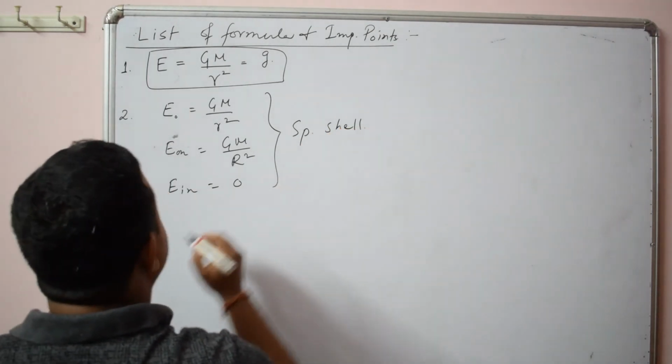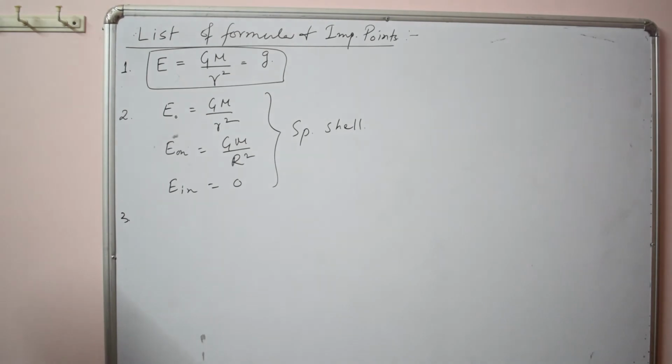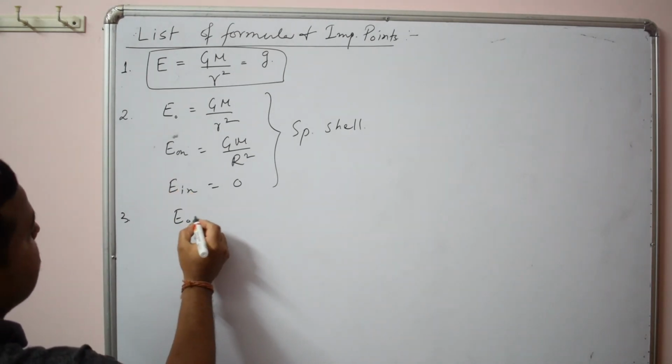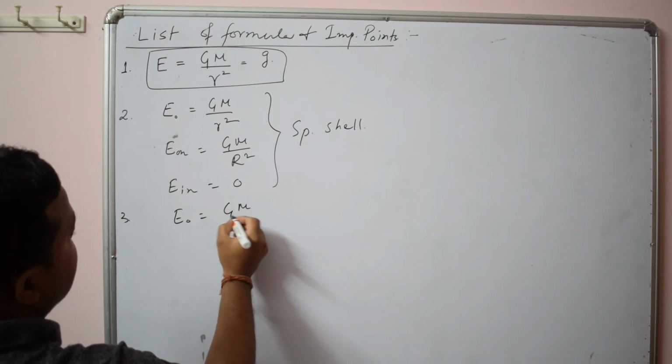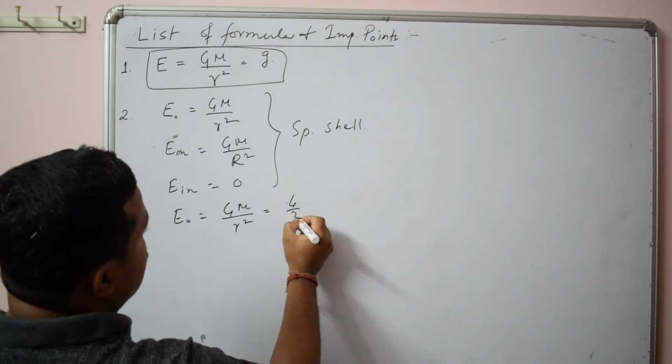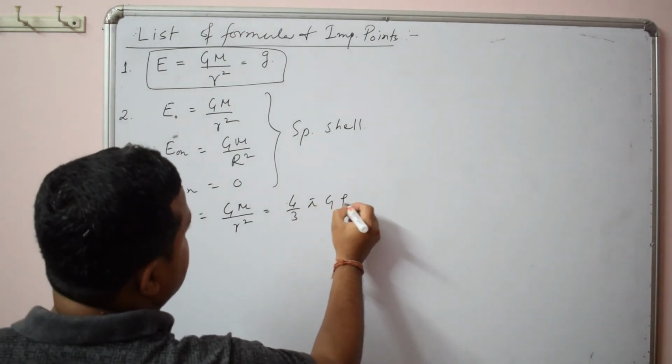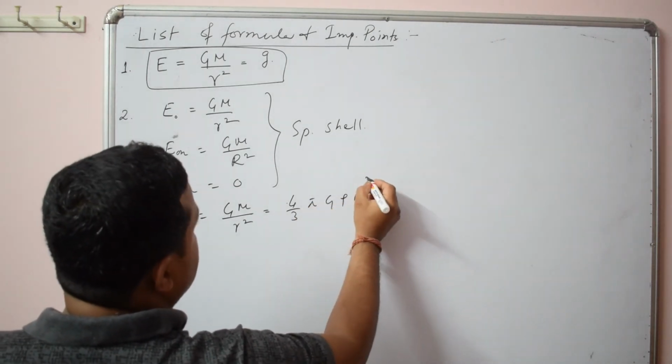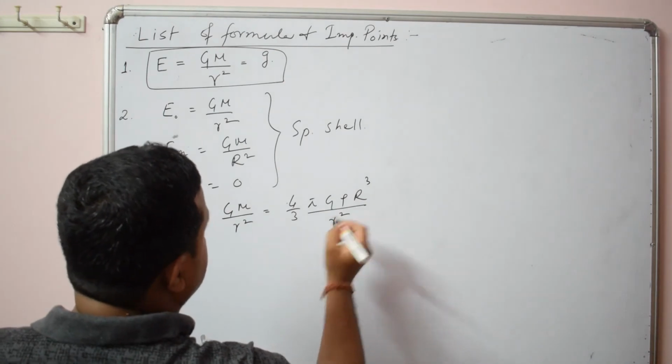Then I discussed intensity due to a solid sphere. Outside, it is GM by r square, or in terms of density 4 by 3 pi G rho r cube by r square.